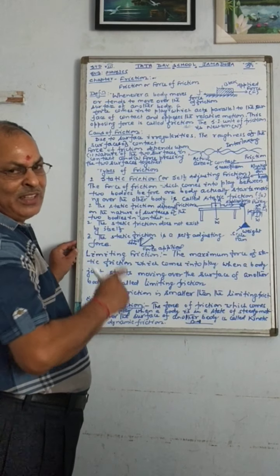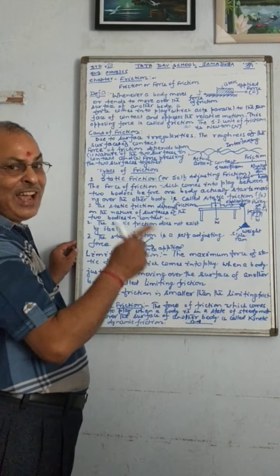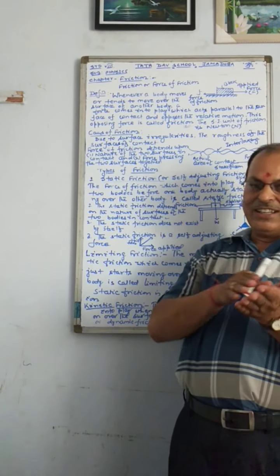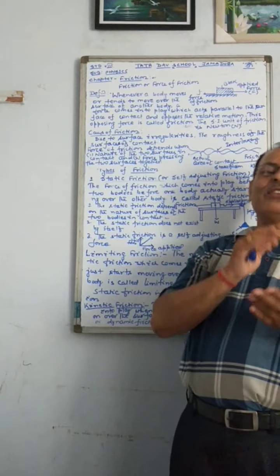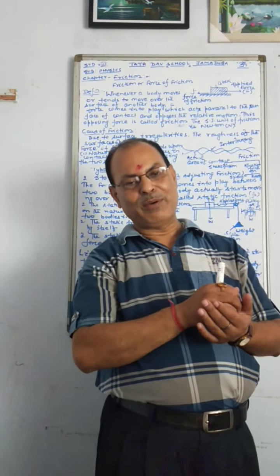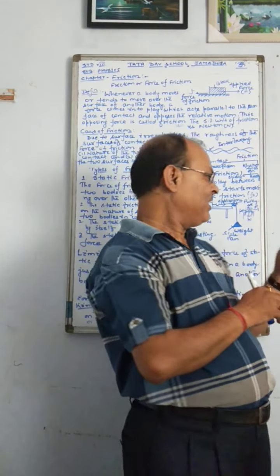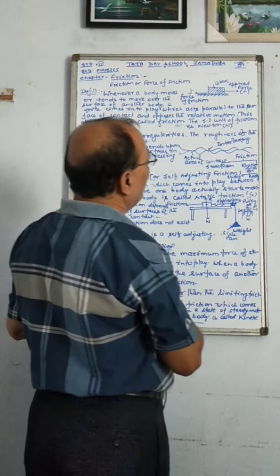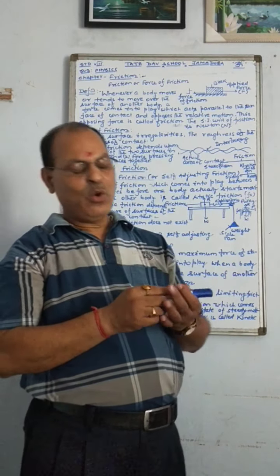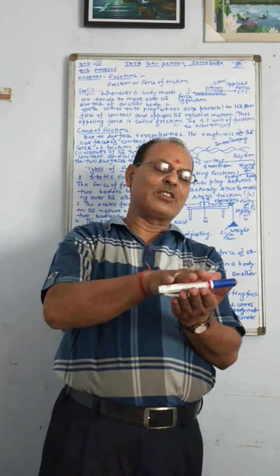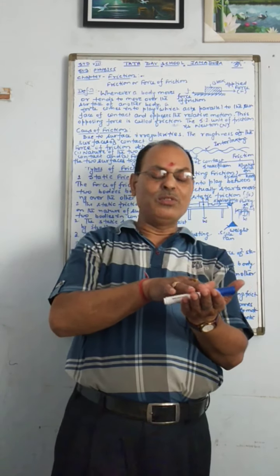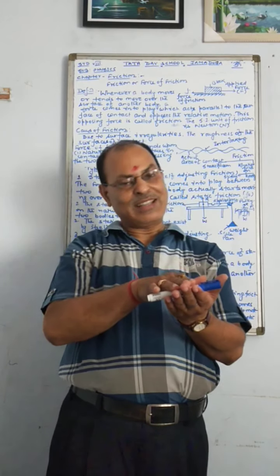Students, do you understand? The static friction will be when the body is at rest. However, the kinetic friction occurs when the body is in motion. This kinetic friction is also known as dynamic friction. The word is what now? Kinema. Kinema means motion. In the case of kinetic friction, we also learn about sliding friction and rolling friction. Sliding friction is when one body is sliding over the surface of another body, then the force of friction which comes into play to oppose the relative motion is called sliding friction.